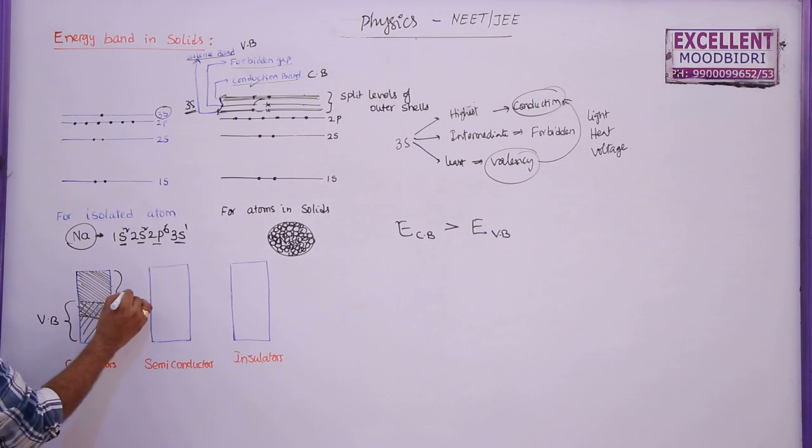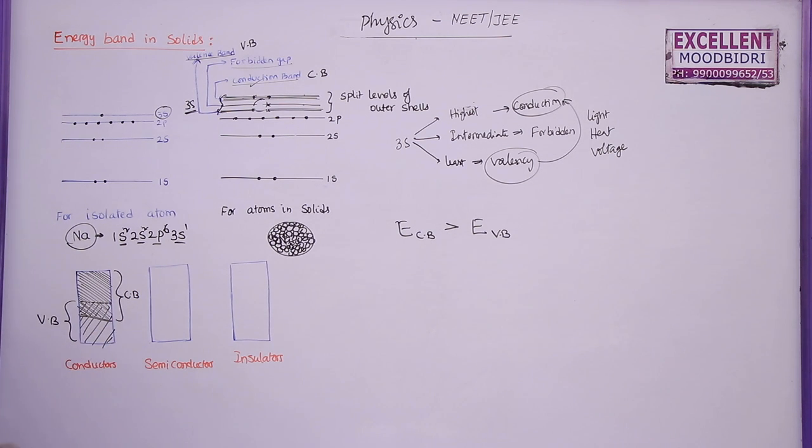This is the conduction band. So what is the meaning of this one? In conductors, if one electron is present here, it is said to be in the valency band, its energy is less. If an electron is present here, it is in both the valency as well as the conduction band. If energy is slightly more, it can behave as a valence electron or a conduction electron. If it has more energy here, then it is said to be in the conduction band.